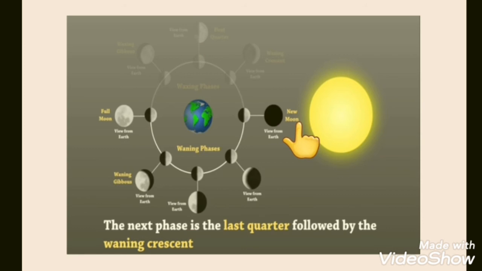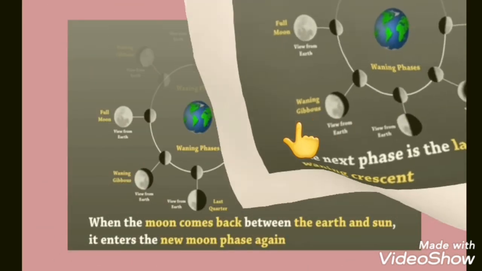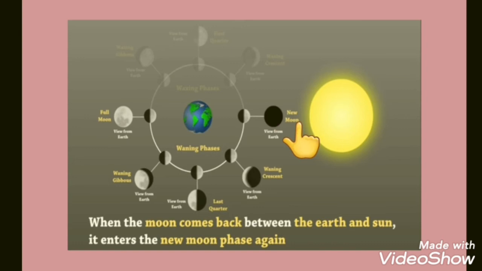Now this process continues in space, in the universe, by getting the light from the sun. The moon illuminates and revolves around the earth, and the different phases of the moon change.